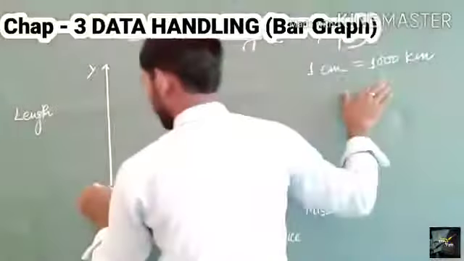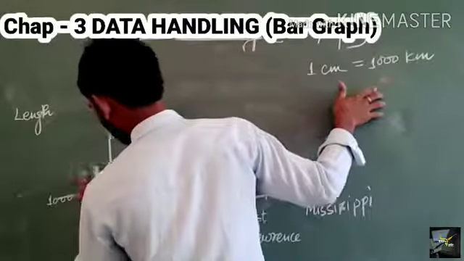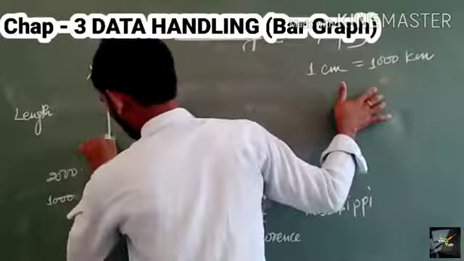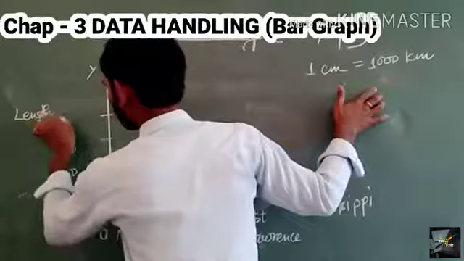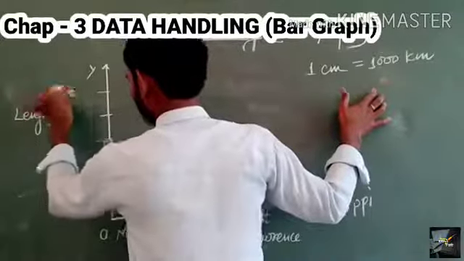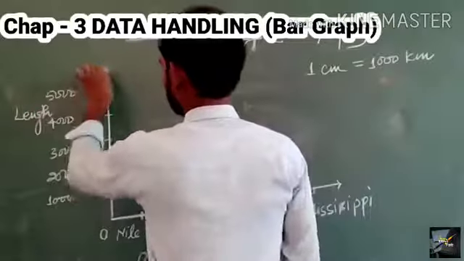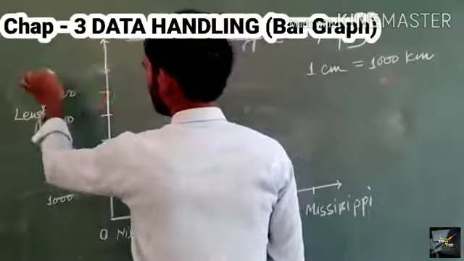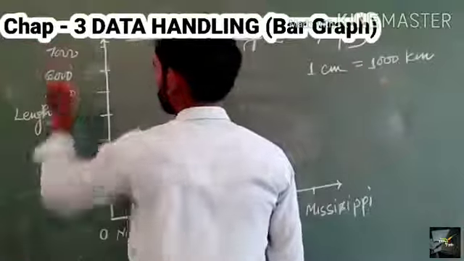That is 1000, 2000, 3000, 4000, 5000, 6000 and 7000.